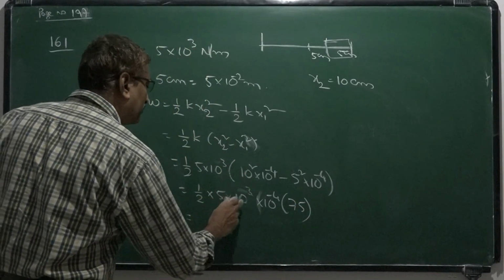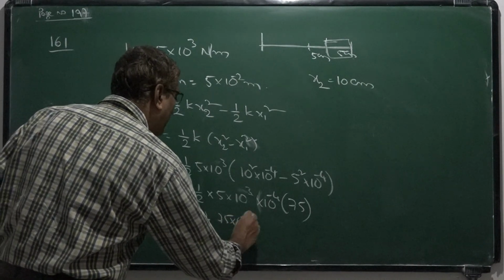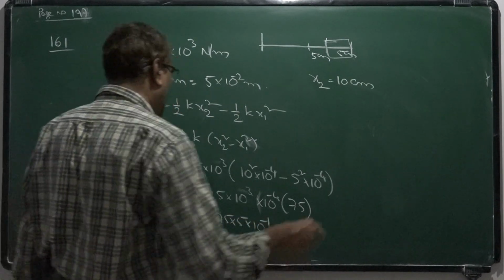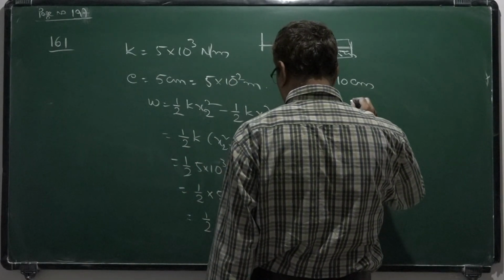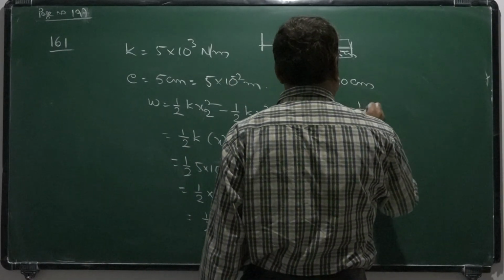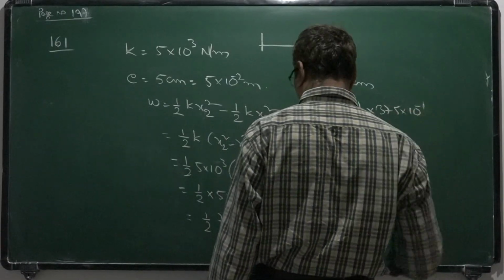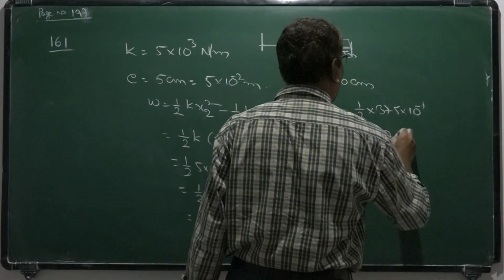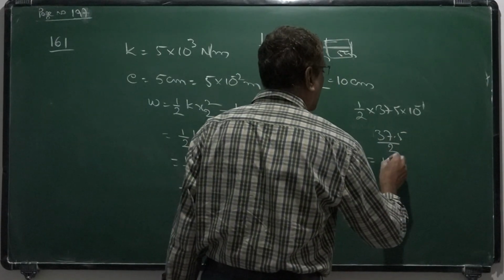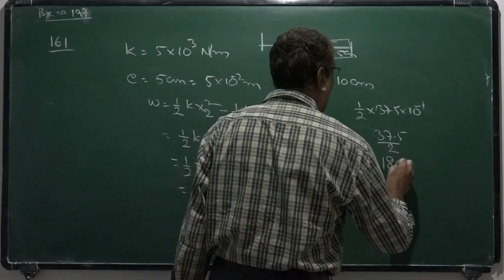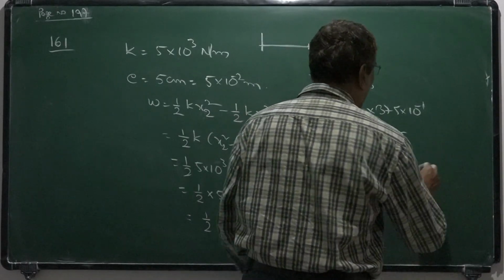That is half into 75 into 5 into 10 power minus 1. 75 into 5 is 350 plus 25, 375. Half into 375 into 10 to the power minus 1. That is 37.5 by 2, that is 18.75 Newton meter.